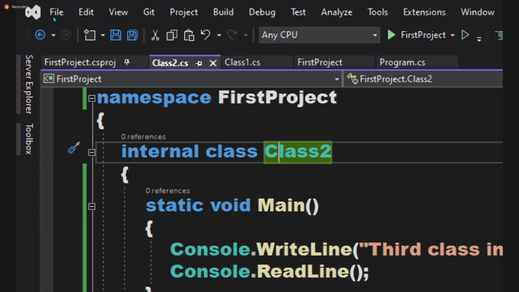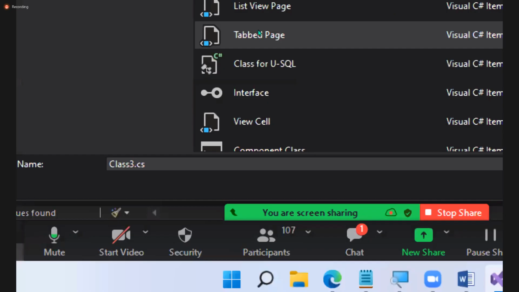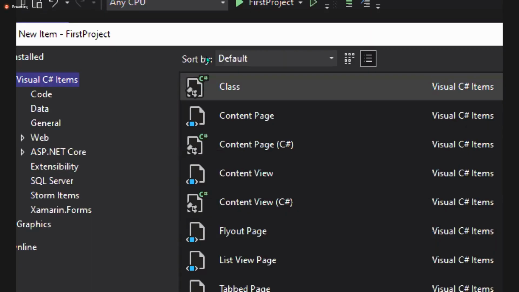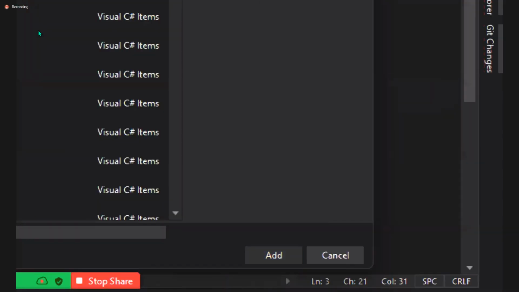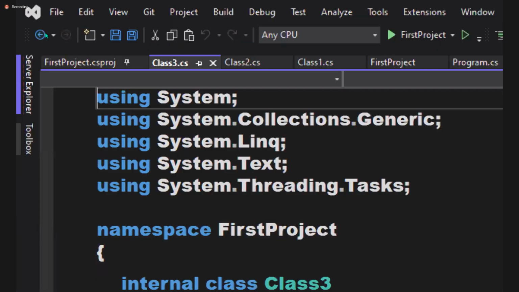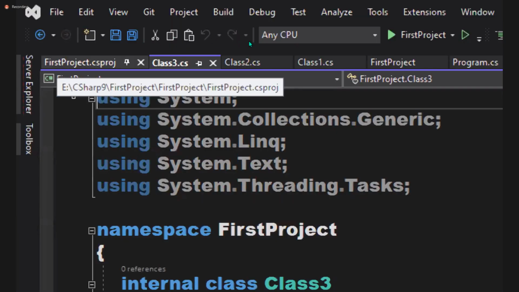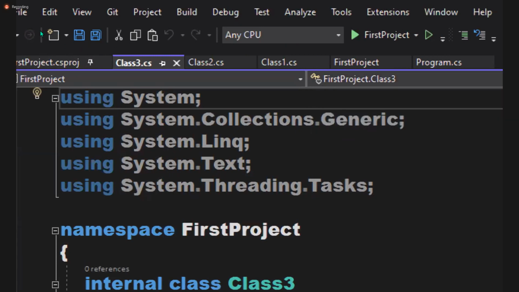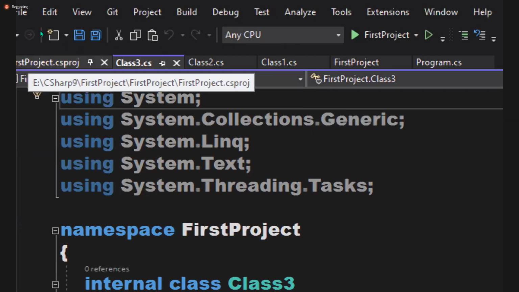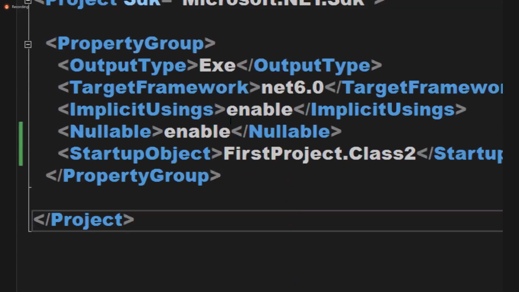You can also click here in the toolbar, where you have that option, and add. See, I'm adding class 3. The pinned file is not moving, it stays at the left corner. The remaining files only will move. So this file will always be available for you on the left-hand side, so that every time you can come there and edit the file.